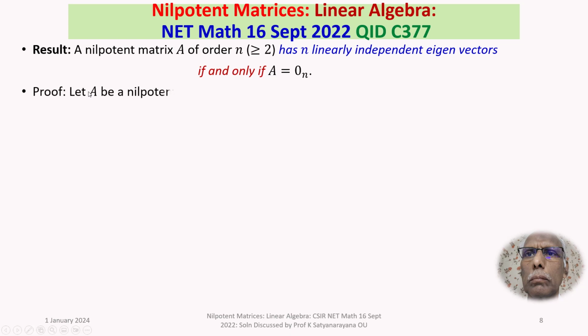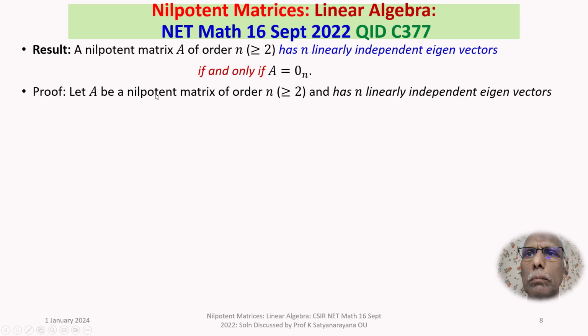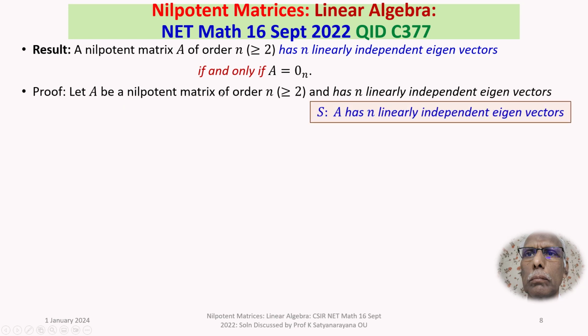Proof. Let A be a nilpotent matrix of order n. That is, an n by n nilpotent matrix, where n is greater than or equal to 2, and it has n linearly independent eigenvectors. That means it has the statement S. Agreed.